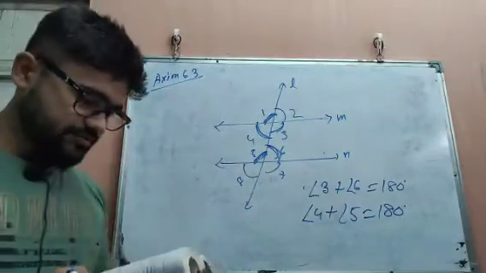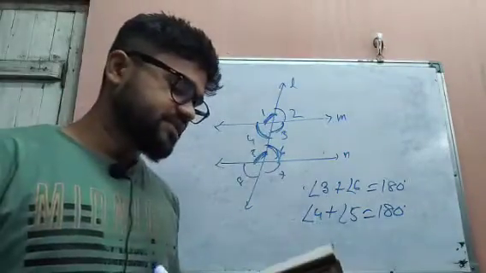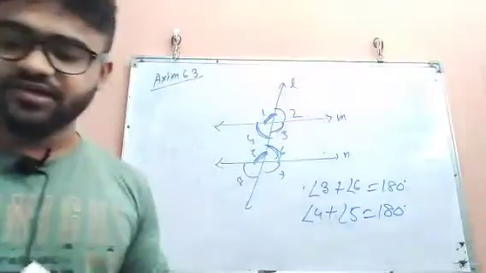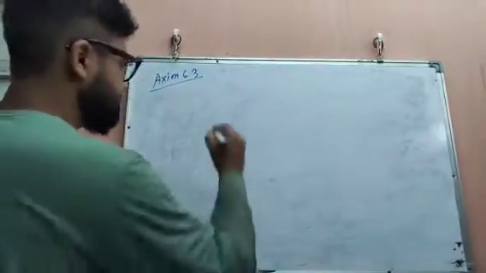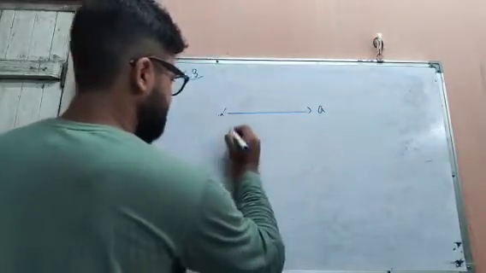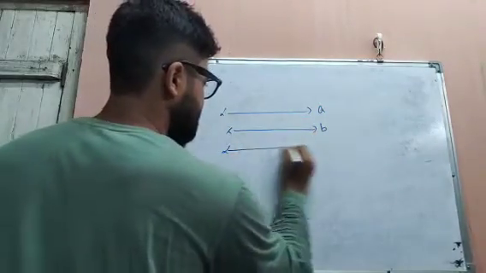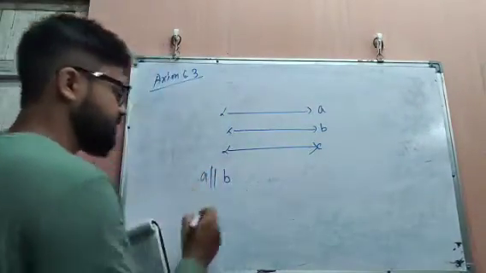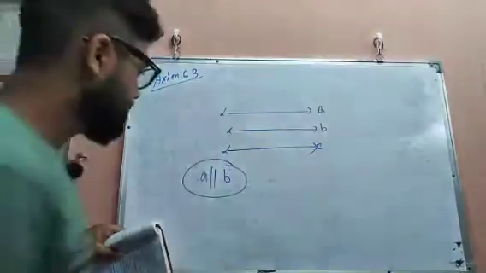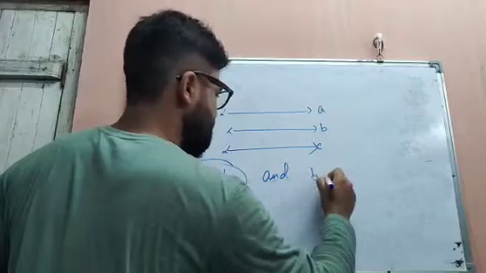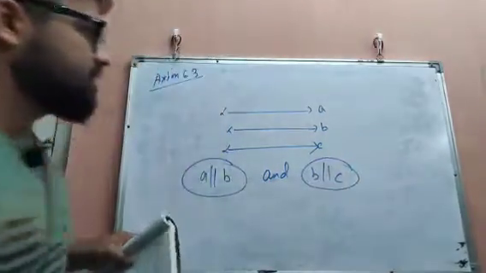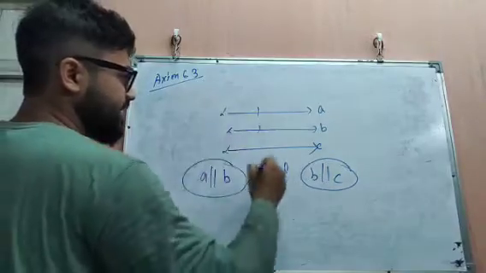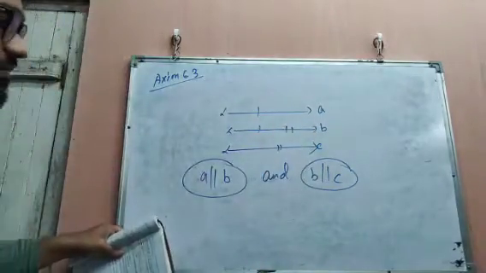Then another topic, theorem 6.6: lines which are parallel to the same line are parallel to each other. Very interesting topic. Suppose A is a line, B is also a line, and C is also a line. We are given A parallel to B and B parallel to C. That means this line is parallel to that line, and again this line is also parallel to the middle line.